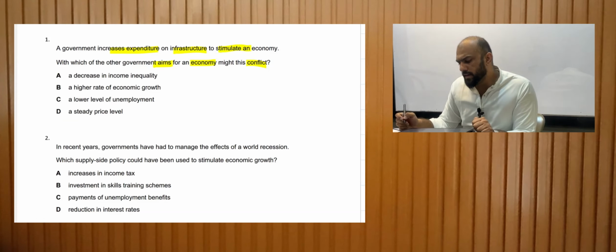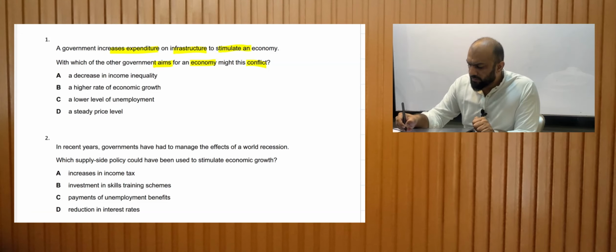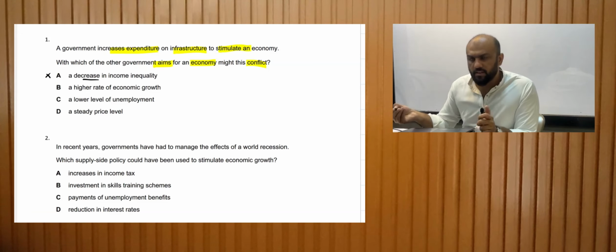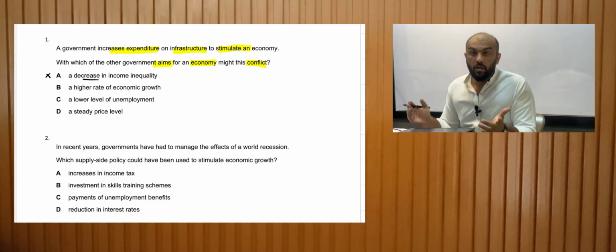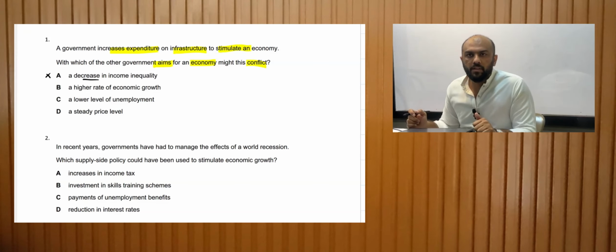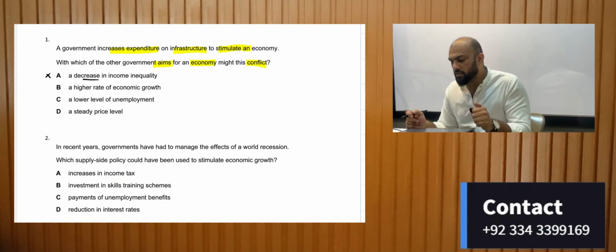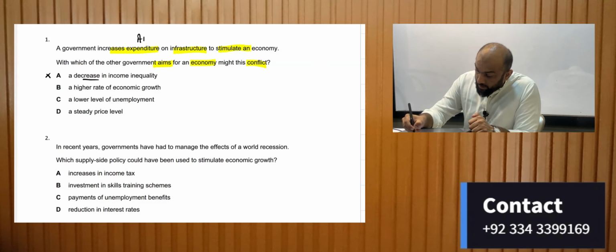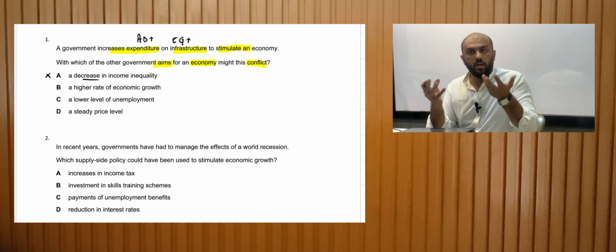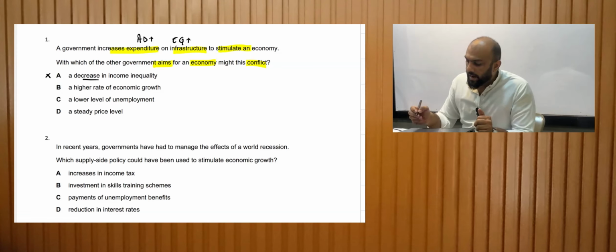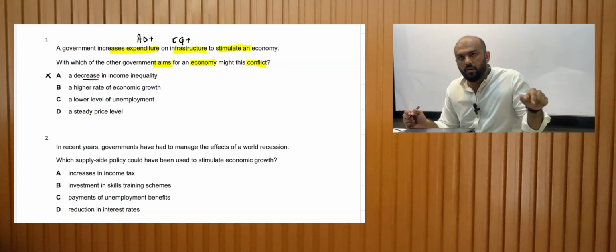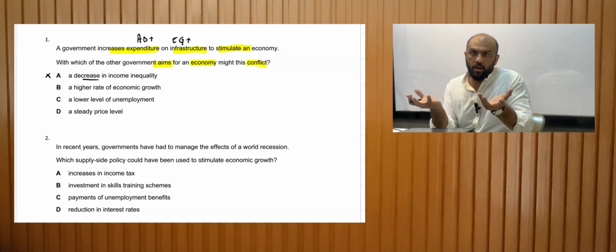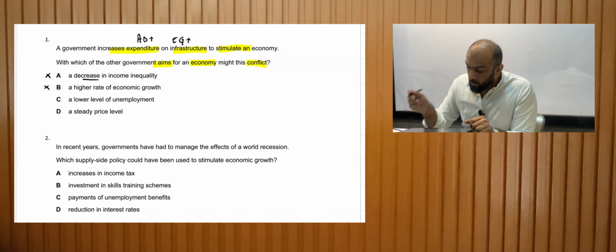Decrease in income inequality. If it's decreasing, there is no conflict. We would want income inequalities to decrease. Hence, this is not the answer. High rate of economic growth. When the aggregate demand is increasing, there will be economic growth, hence there is no conflict. Had it been a lower rate of economic growth, there would have been a conflict.